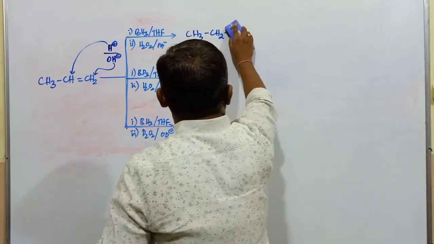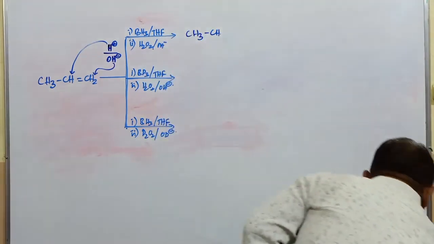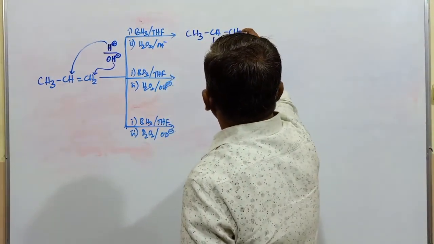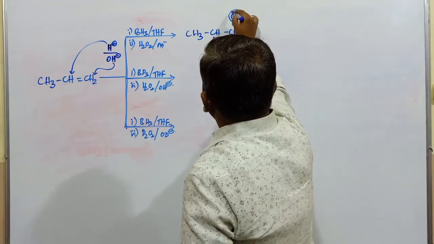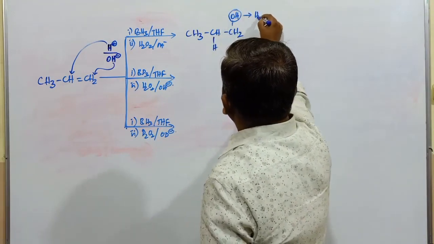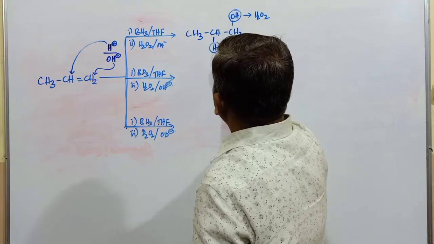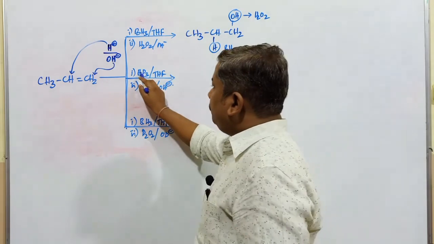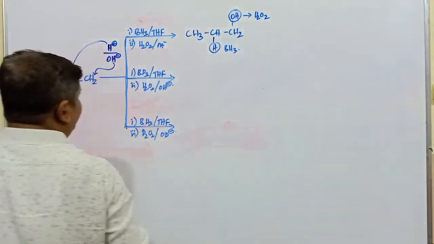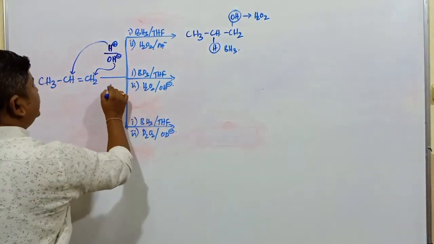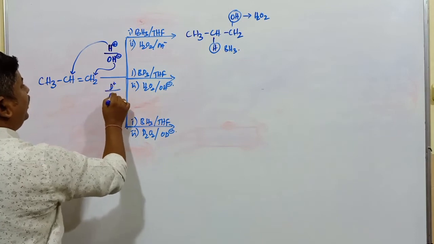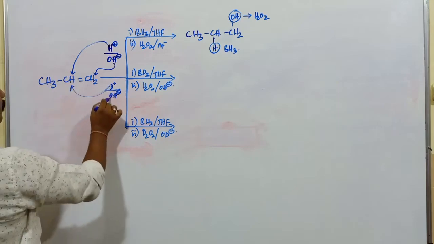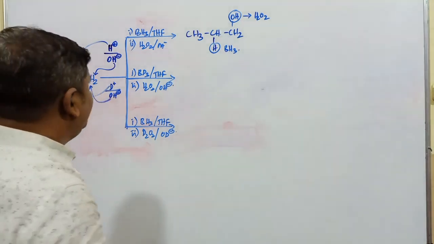One clear picture I mentioned here. So this is CH, it is hydrogen. This is CH2, this is going to be OH. This OH is obtained from H2O2. Addition of this one takes place from what? BH3 compound. Okay. Here BD3 is going to be there and H2O2 is there. This is the D plus and OH minus. D plus naturally is added to CH and OH minus goes to this particular carbon atom.